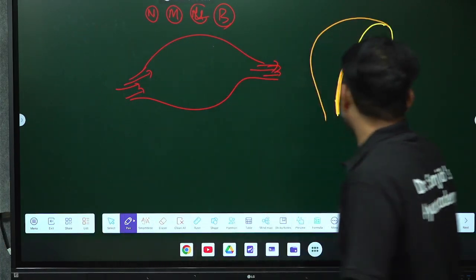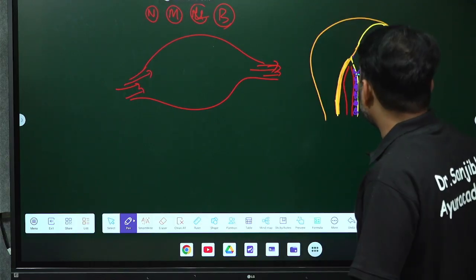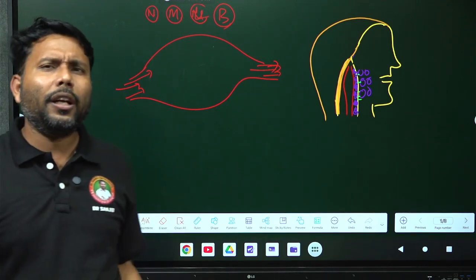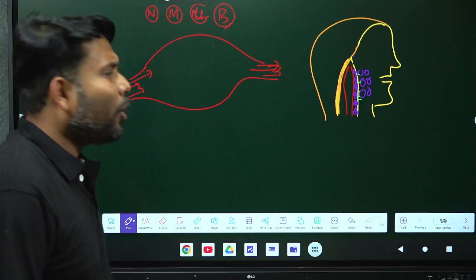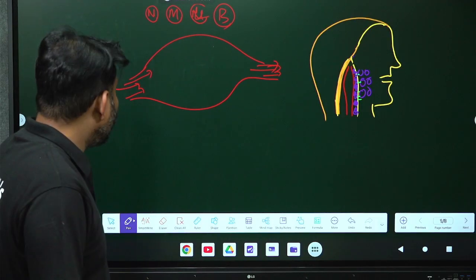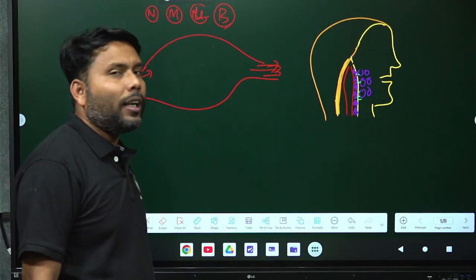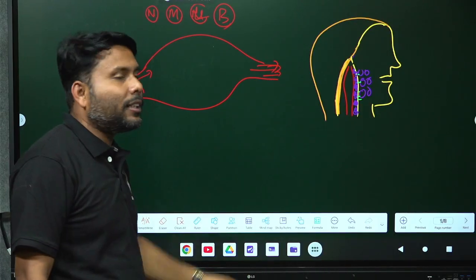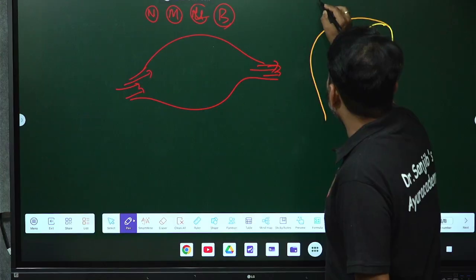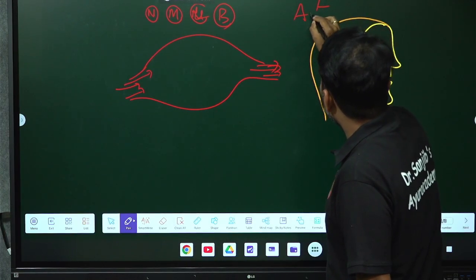These neutrophil, monocyte, lymphocyte, basophil, they will come to the active sites here, they will come to these sites. Why? Because they are the defense mechanism system inside our body, and they will kill the bacteria. Not only the WBC, but other antibodies will also come to this place, okay, and many other things will also come through the circulation. So my concern right now is, after the tissue damage, there will be vasodilatation, and particularly the dilatation of the arterioles. So keep it in your mind, vasodilatation, particularly the arterioles.